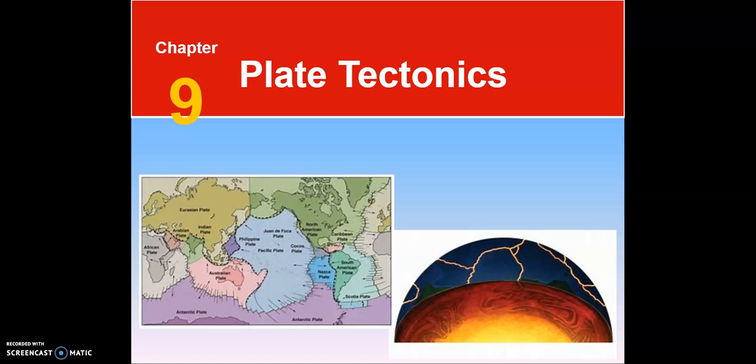Chapter 9, Plate Tectonics. You can see here on this front screen there's a colorful picture of all of the plates. We'll actually be making one of those in class so you can see how the plates are interacting with one another.